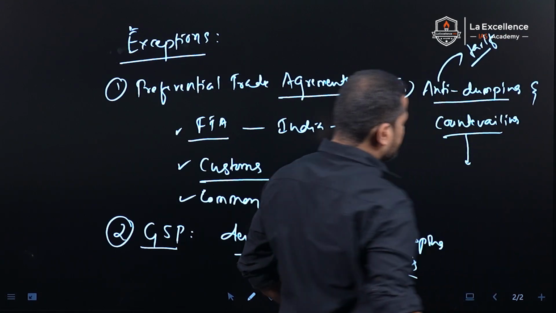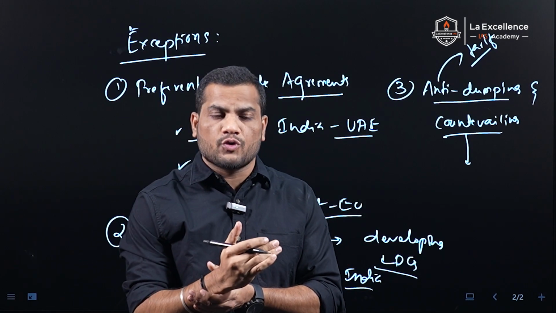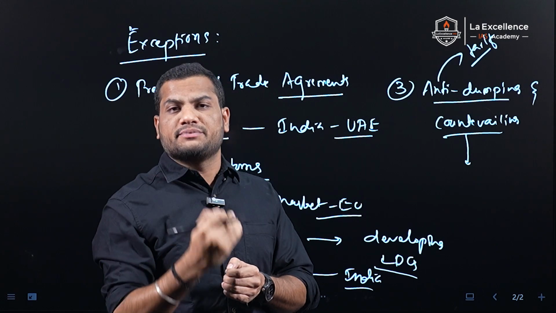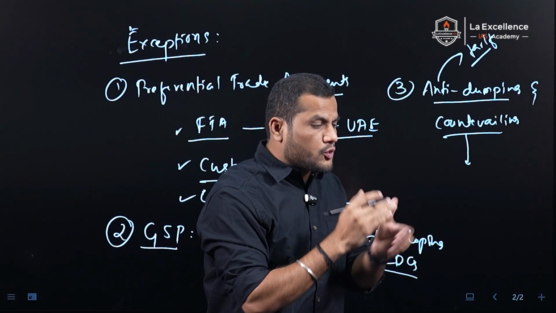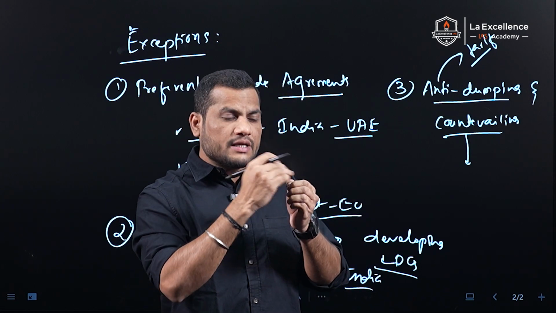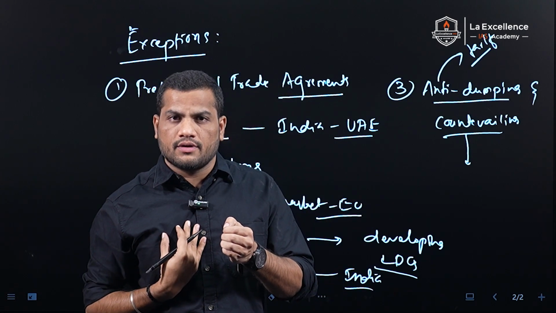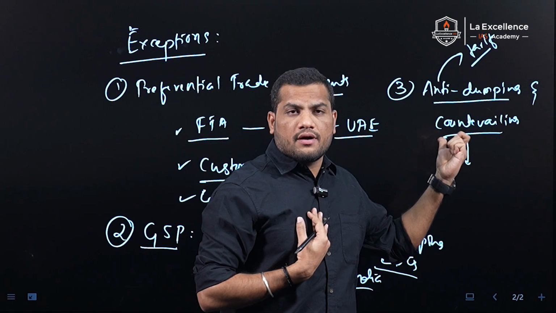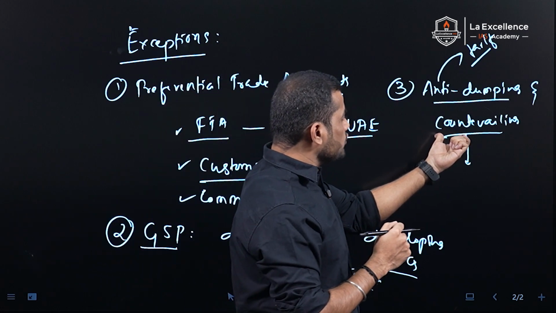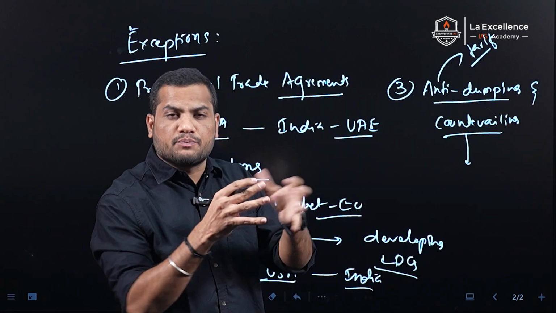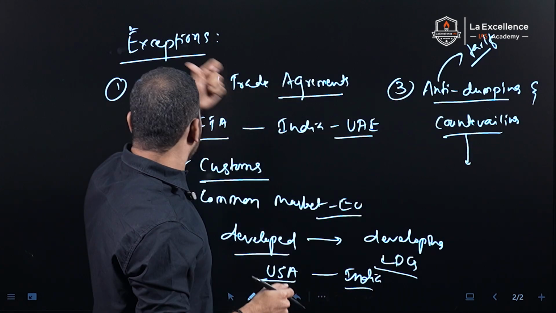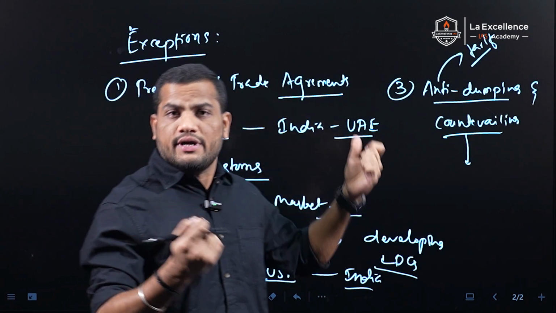What are countervailing duties? Countervailing duties are nothing but a tariff we impose on products which are given subsidies in their own countries. For example, some products are given subsidies in China, and because of these subsidies, they are priced very low compared to our products. Hence these products are harming the domestic market, so we impose countervailing duties on them. This is called anti-dumping and countervailing measures. These measures are also an exception under the most favored nation.